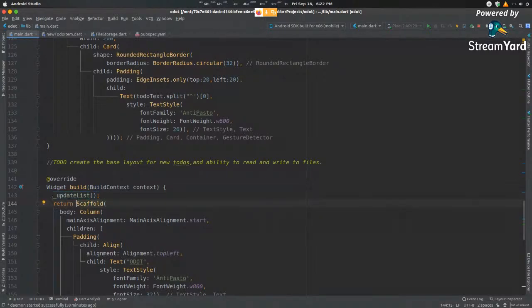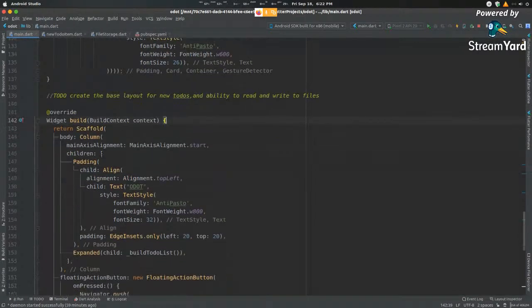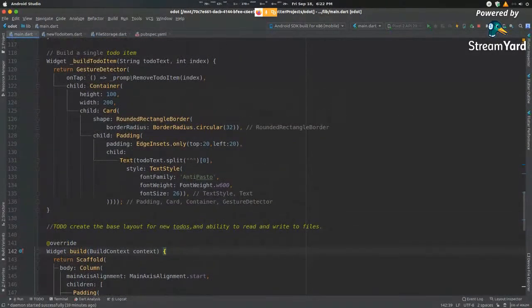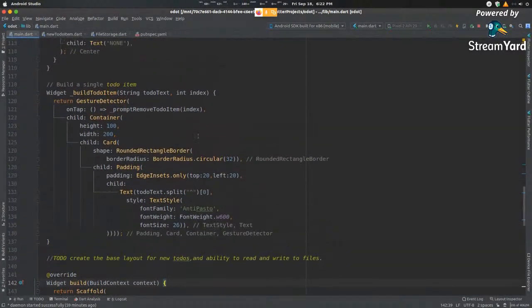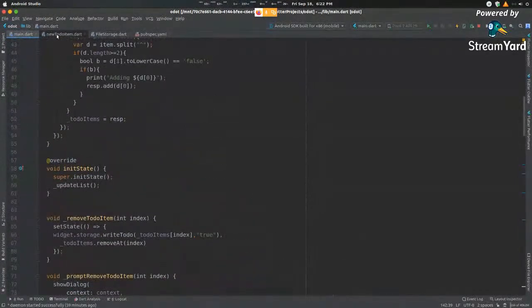Do not define or call any function in your build function. The only thing you should do in your build function is return a scaffold. You should not do anything else. There are many points that I've talked about throughout this coding session, and those points will come in handy for you when we have the quiz later on. So that is our to-do list application done.